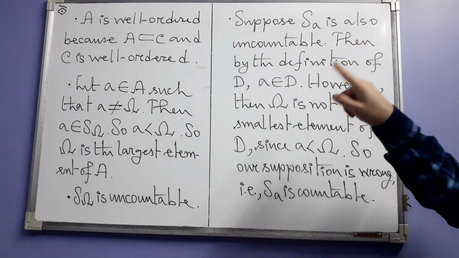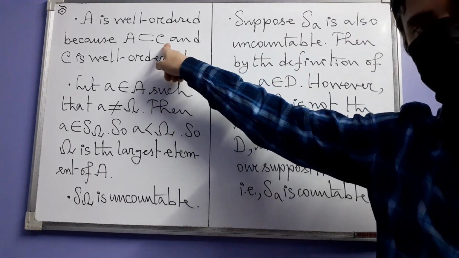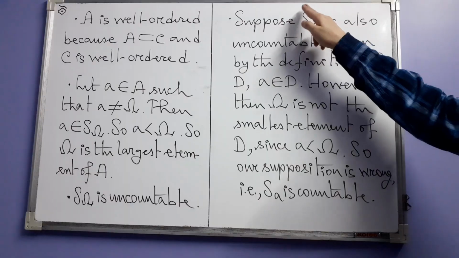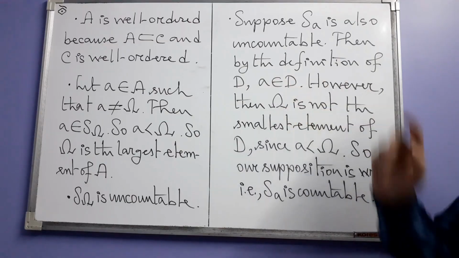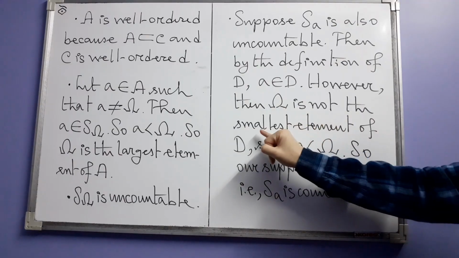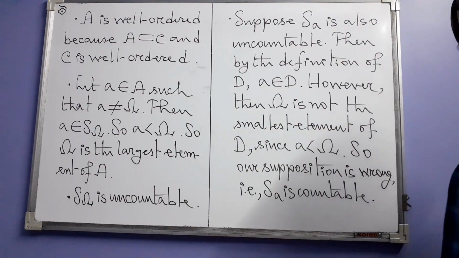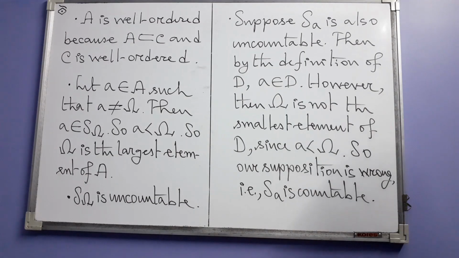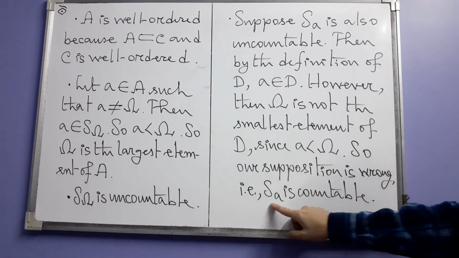But a, being an element of A, is after all also an element of C because A is a subset of C. Now if on top of that it is giving us an uncountable section, then it qualifies to be an element of D. So that way a becomes an element of D. However, then omega is not the smallest element of D, which is how we chose omega as the smallest element of D. That is because a already is less than omega. So we get a contradiction, which means our supposition must be false. And that's how S_a is countable.